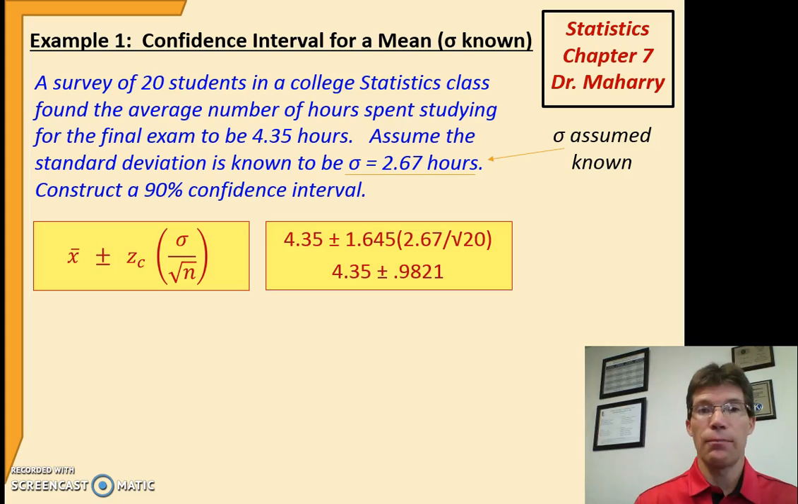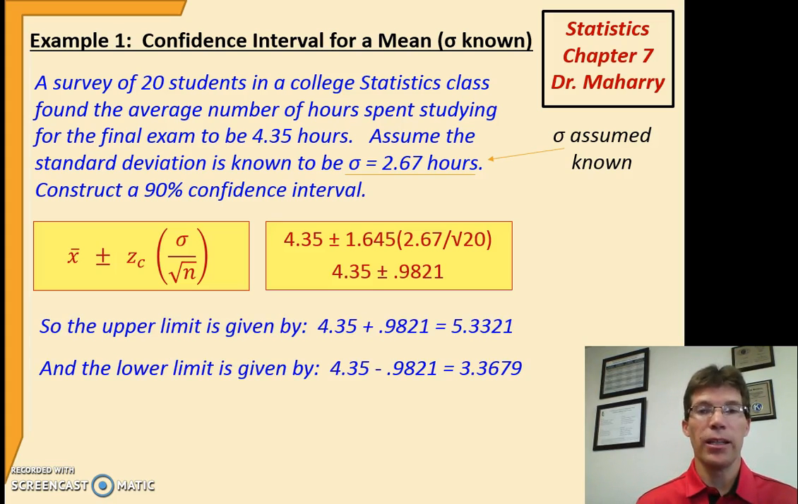If I plug in my sample mean, if I go to my z table and find the value for a 90% confidence interval, it's 1.645. My standard deviation is 2.67 divided by the square root of 20. So if I multiply all those things together, I get 4.35 plus or minus 0.9821.